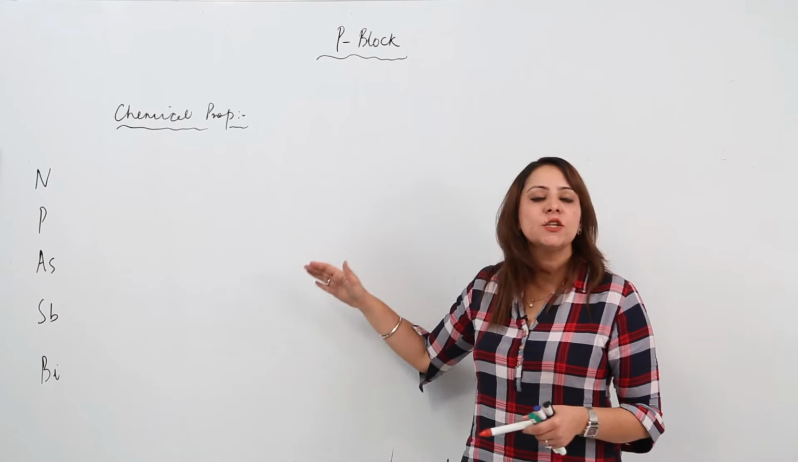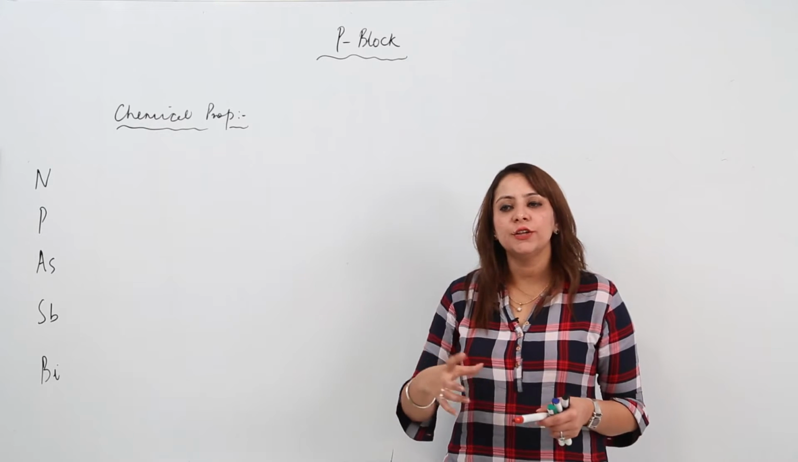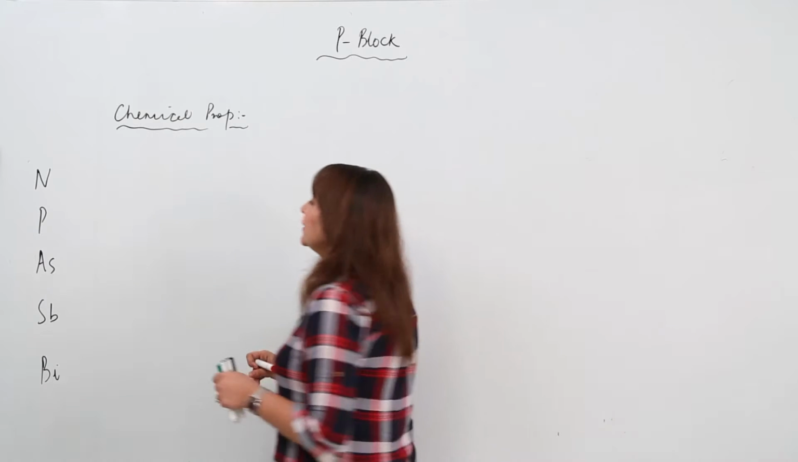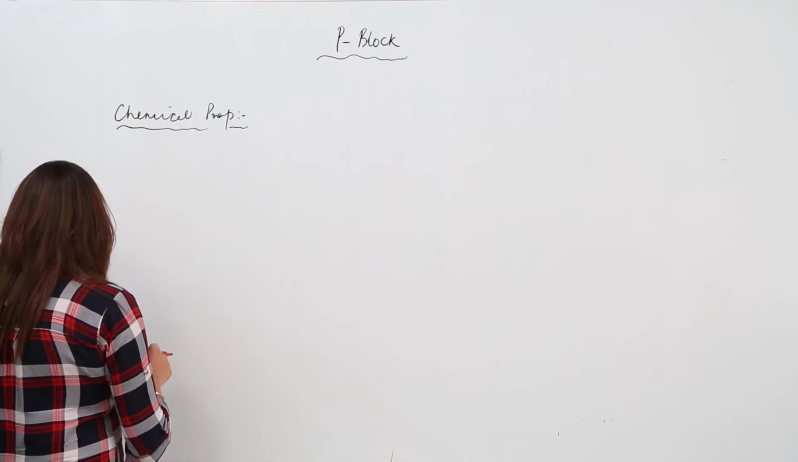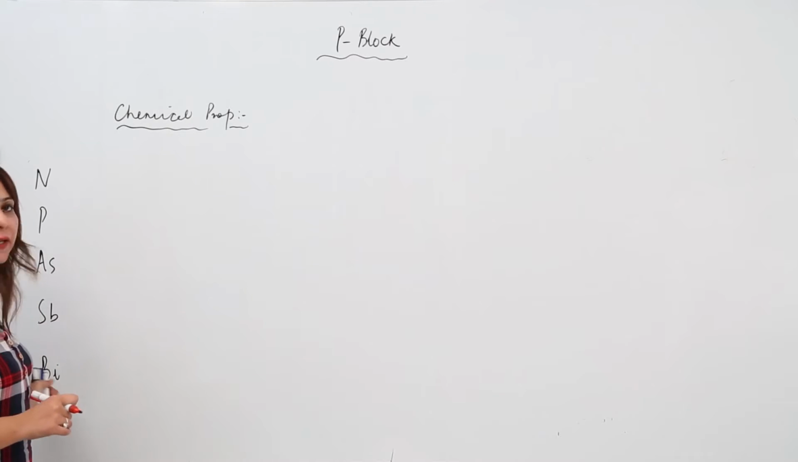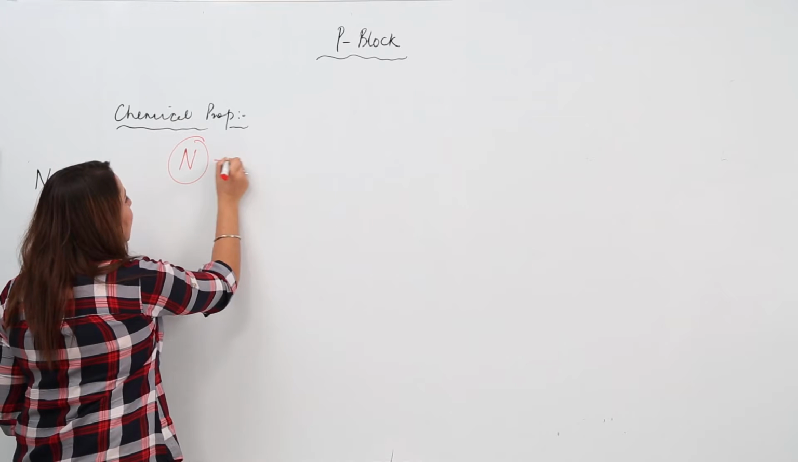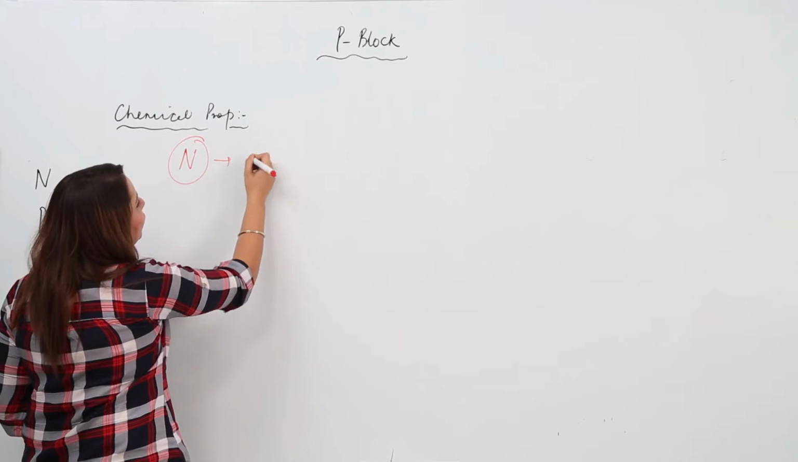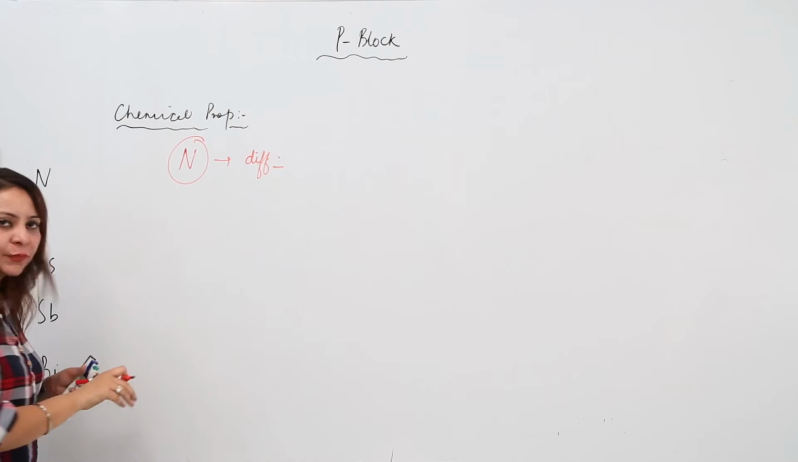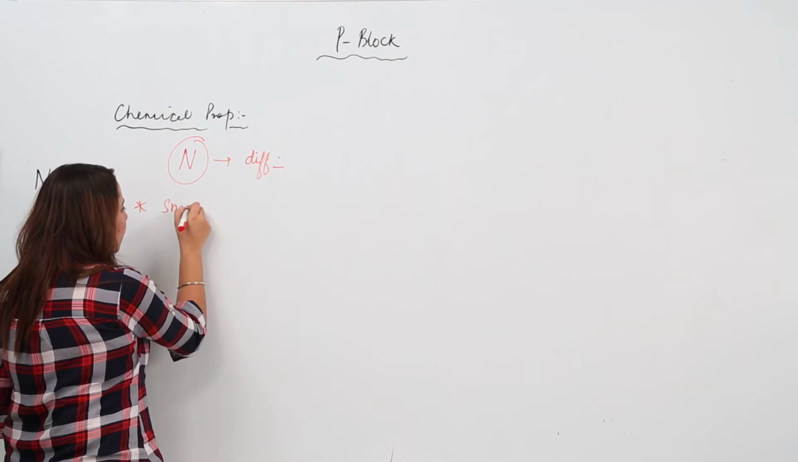Now we are going to start with the chemical properties of the 15 group. Before we start, I want you to have a basic idea about their reactivities. You know that if we talk about the whole family, that is nitrogen, phosphorus, arsenic, antimony and bismuth, out of that, nitrogen, the first member, is different from all its members.